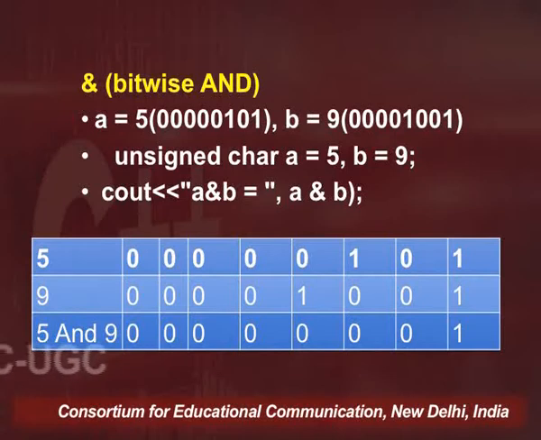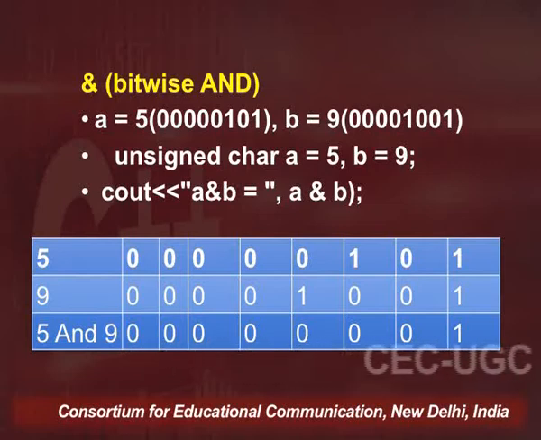Now coming to the next column, which is 1 for 5 and 0 for 9, then we have 1 OR 0. OR of 1 and 0 is 1. Then 0 and 0 for both the values, so the answer will be 0, and 1 for both the values, so the answer will be 1. So the complete representation of the answer, which is 5 OR 9, is going to be 0 0 0 0 1 1 0 1. So that is the scenario.